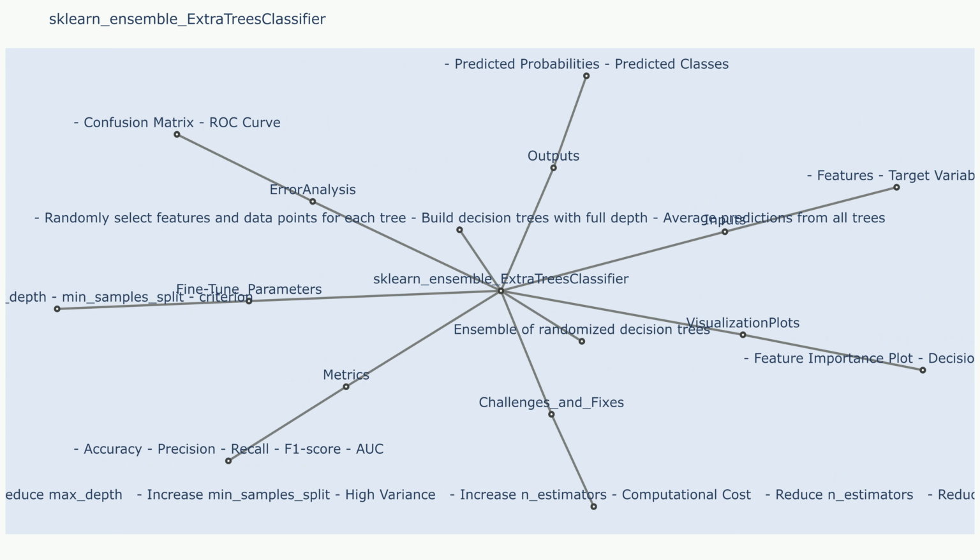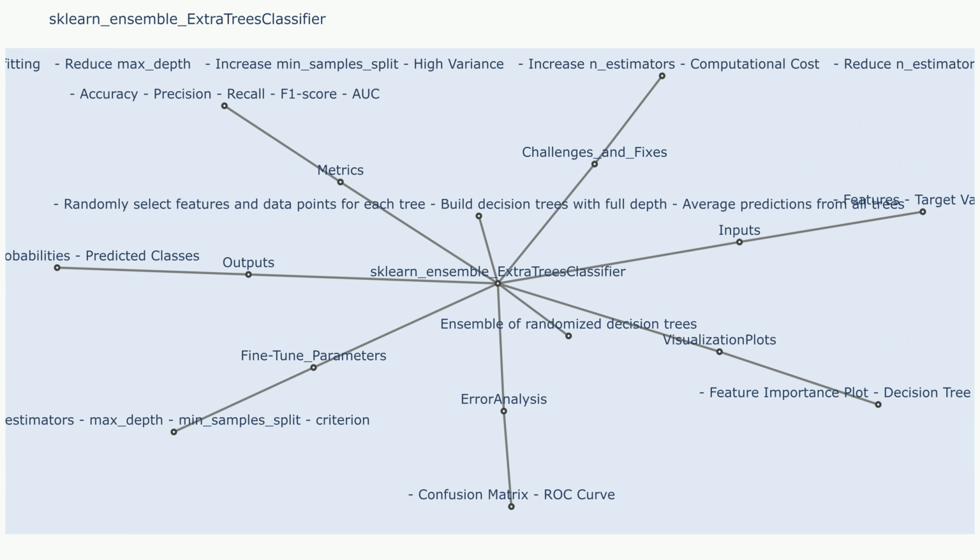Inputs: X, the feature matrix of shape n_samples by n_features. Each row represents a data point and each column represents a feature. Y, the target variable of shape n_samples. Contains the class labels for each data point in X. Outputs: predicted labels, the predicted class labels for new data points. Probability estimates, the probability of each class for each data point in new data.